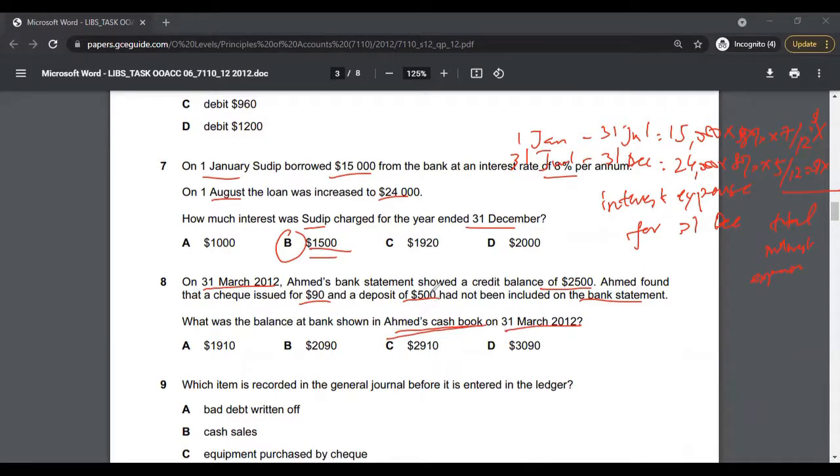So in his cash book, these would have been recorded accordingly. You need to take this balance of 2,500, add the 500 because that's a deposit, and then minus the 90 because that's a payment that has been made to a supplier or to anyone. This will give you 2,910. So 2,500 plus 500 is 3,000, and 3,000 minus 90 is 2,910. Therefore, the correct answer to multiple choice 8 is option C.